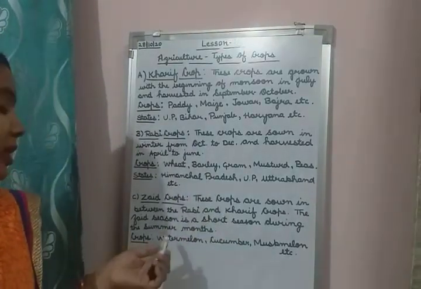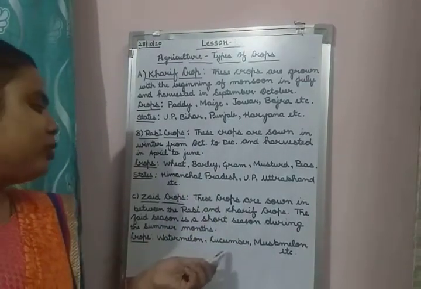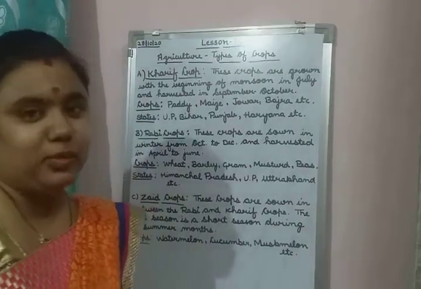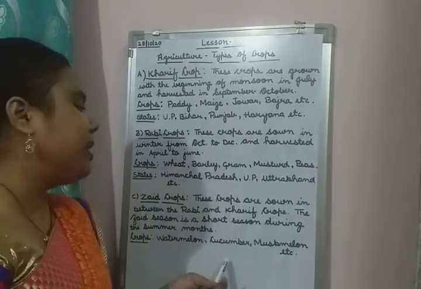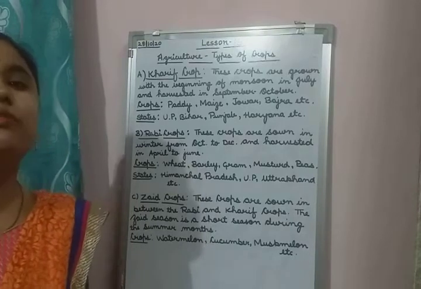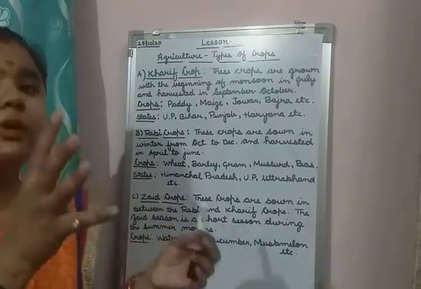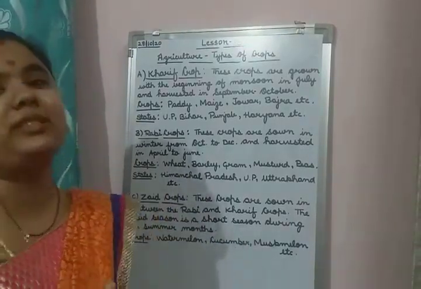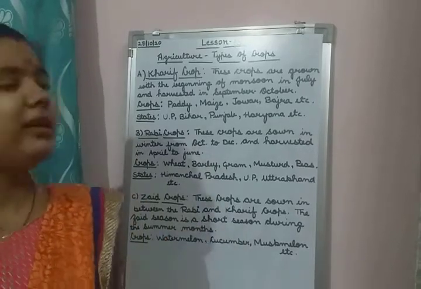Okay, now what are the crops? Watermelon, cucumber, and muskmelon. These are the crops which the farmers are growing in a very short period of time, means only in summer season, between the Rabi and the Kharif crops.